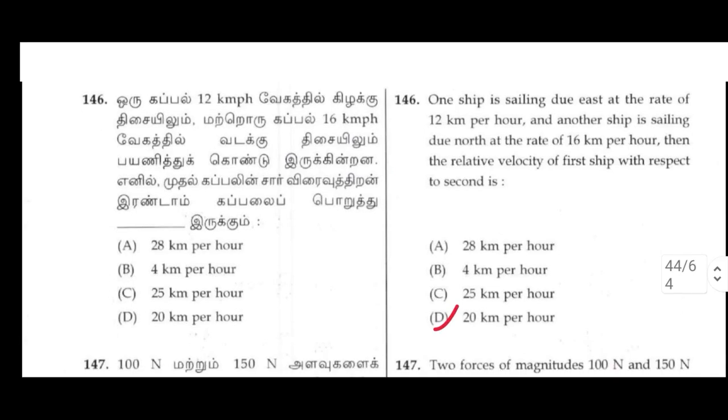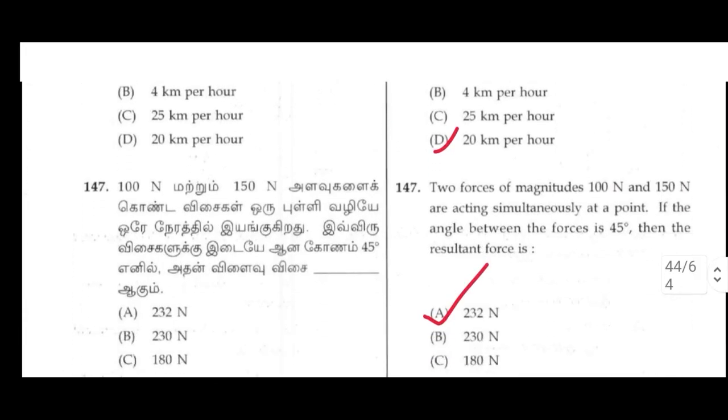146. One ship is sailing due east at the rate of 12 km per hour and another ship is sailing due north at the rate of 16 km per hour, then the relative velocity of the first ship with respect to the second is D option, 20 km per hour.